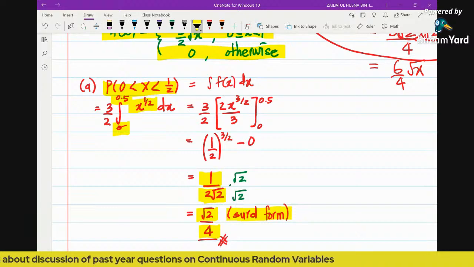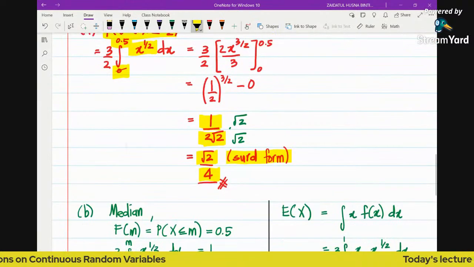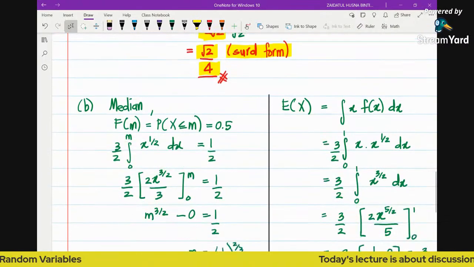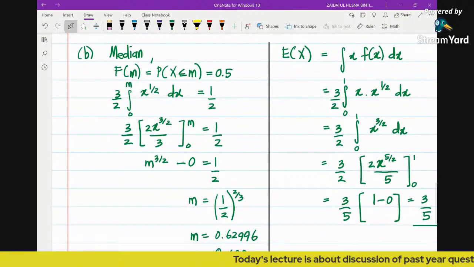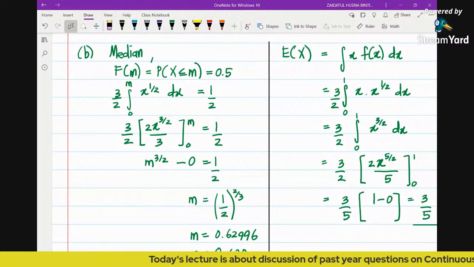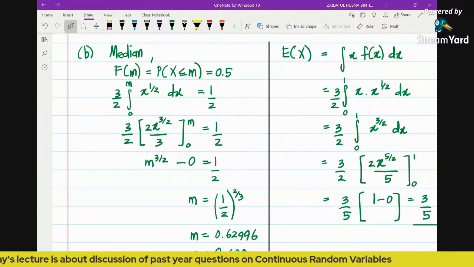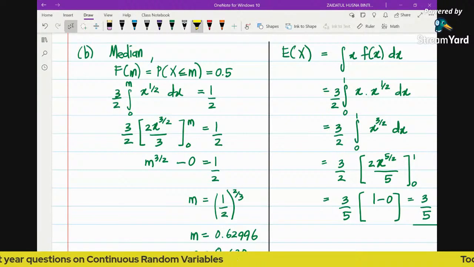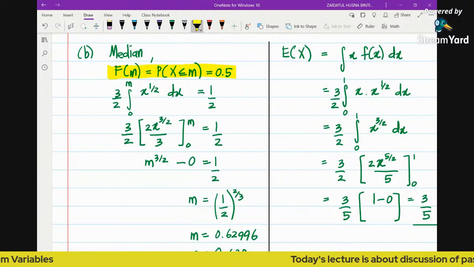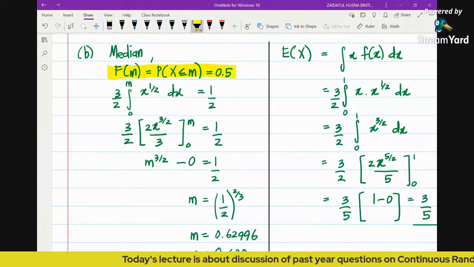Second, for the B part, the question says find the median. In order to find the median for this question, it's about finding cumulative probability. By definition, the median is a value which divides the area into half. This is the mathematical representation of finding the median. So we know that the cumulative probability of the median is equal to 0.5.